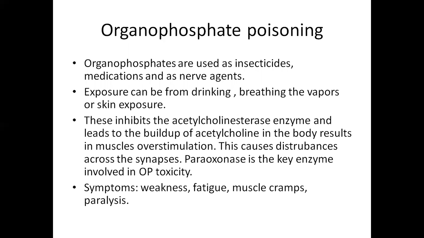What do these organophosphates do? They mainly inhibit the acetylcholinesterase enzyme. When it inhibits the acetylcholinesterase enzyme, it leads to the buildup of acetylcholine in the body. Acetylcholine builds up uncontrollably and causes muscle overstimulation. This causes disturbances of synapses, and paraoxonase is the key enzyme involved in organophosphate toxicity. The symptoms of organophosphate poisoning are weakness, fatigue, muscle cramps, and paralysis of the body.